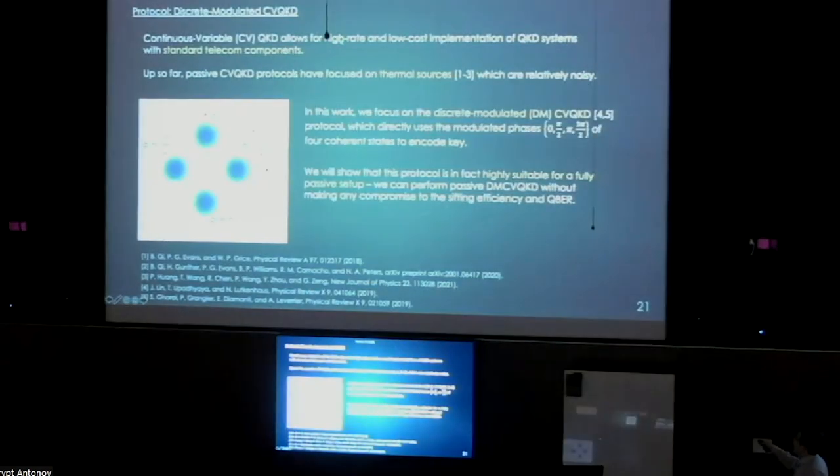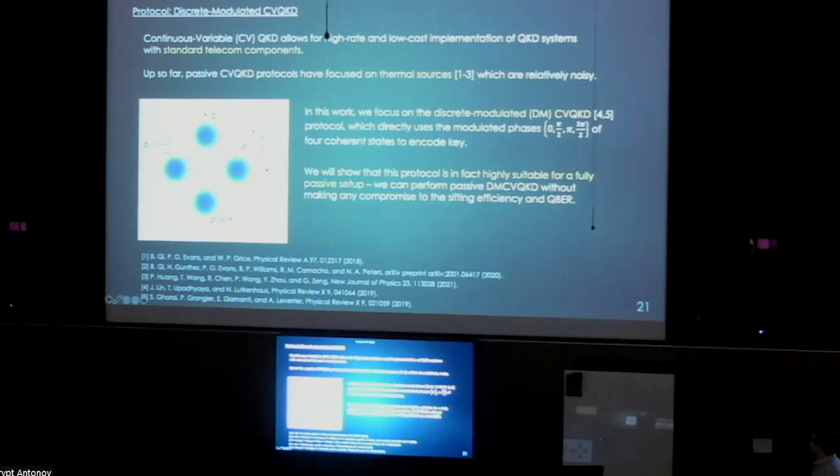So now we have wrapped up passive TF-QKD. We'll talk about passive CV-QKD. CV-QKD has attracted a lot of attention. It's very popular in the community because it has high rate and low cost implementation of systems with standard telecom components. Up so far, there have been several studies of passive CV-QKD, but these are mostly focused upon thermal sources, which are relatively noisy.